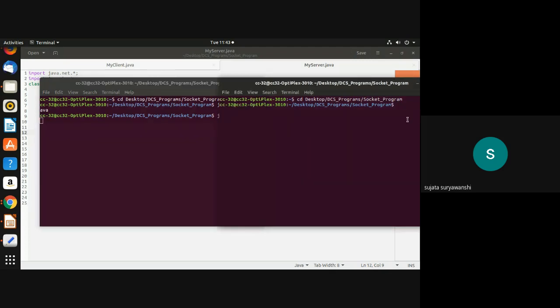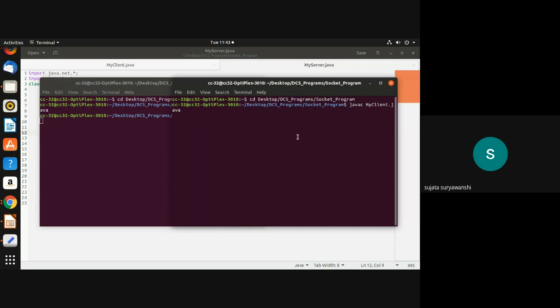And after that, I need to execute the client program. So here, my client. Yes, myclient.java. Once I compile this, in that folder, that is the socket program folder, the class file is created. And for the execution, simply java myclient. This is the syntax for execution. And after that, the connection is established.